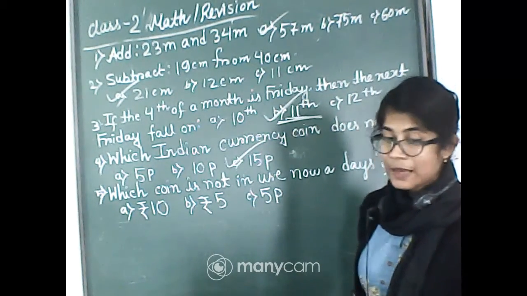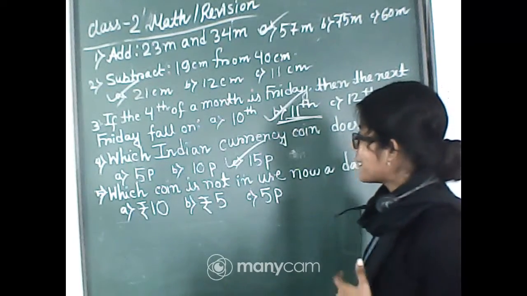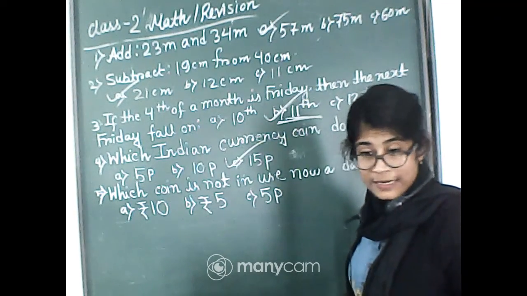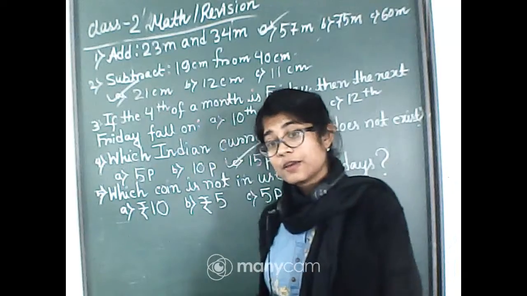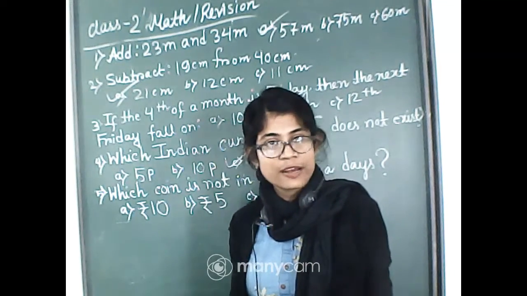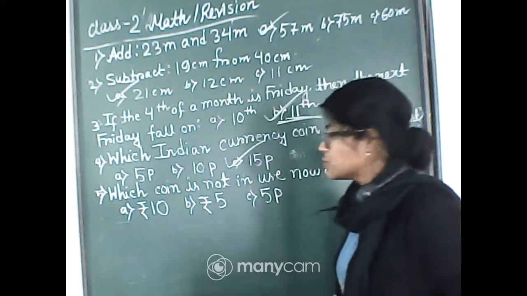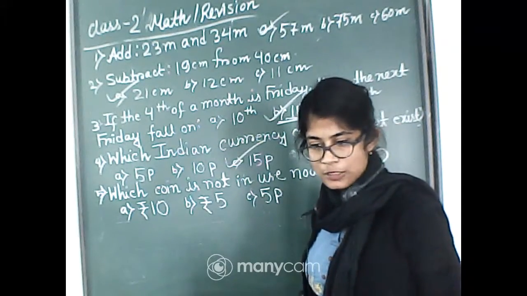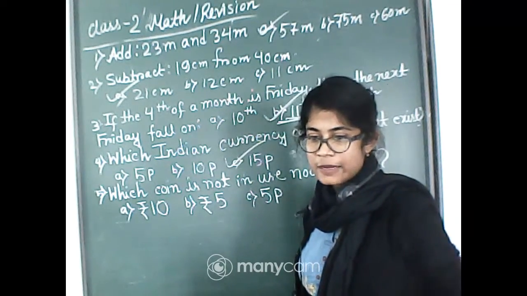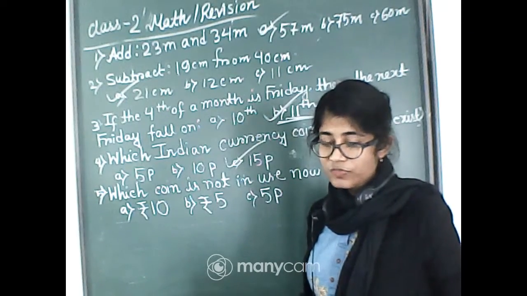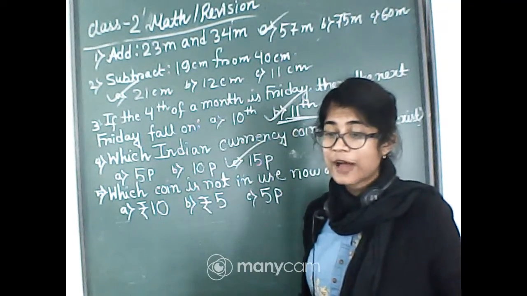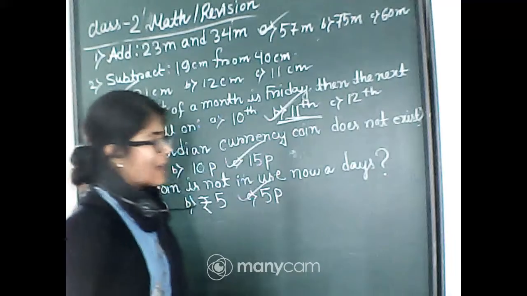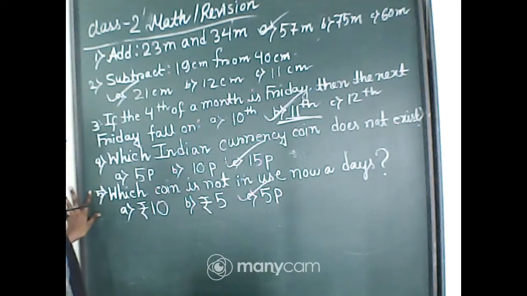Now it's the 5th number question. See this, which coin is not in use nowadays? Means which coin we are not using nowadays. Maybe it existed once upon a time, but nowadays we are not using it. So 10 rupees coin we are definitely using nowadays, and 5 rupee coin also. MD Washim, Ojashik, Sujan, it's not 5 rupees, Pratyushna, it's 5 paisa. Yes, 5 paisa.